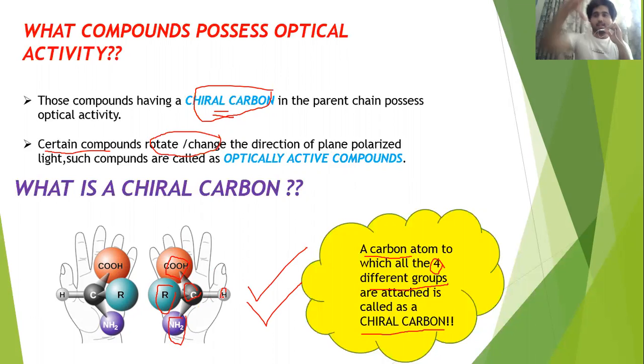So there is one carbon at the center and there is one group here, one group here, one group here, and one group here. So four different groups are attached to the carbon. On whichever carbon atom four different groups are attached, we say it is a chiral carbon. And all those compounds which have a chiral carbon are optically active. Yes, there are some exceptions that we can see later, but for CBSE we should know up to here.